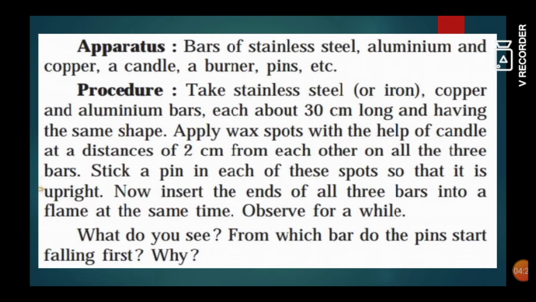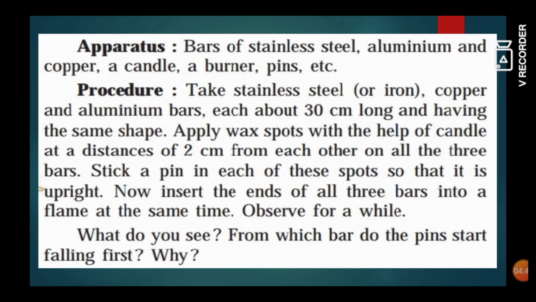After a certain time period, the wax spots which are near the burner will start falling. In that also, which will fall first? The copper bar. The pins on the copper bar will start falling first. Why does it happen?